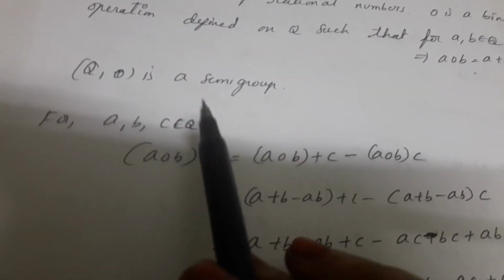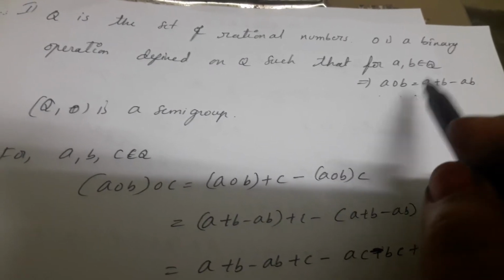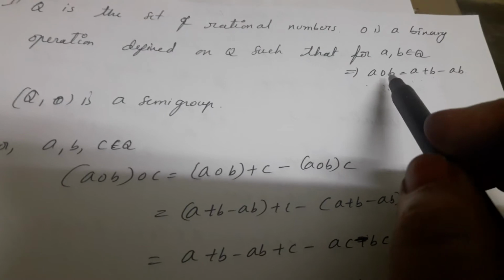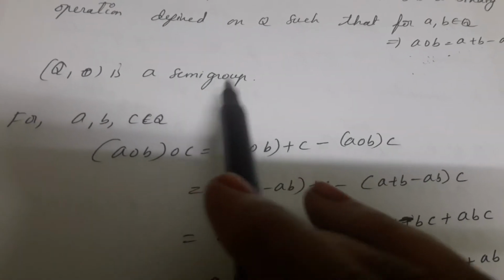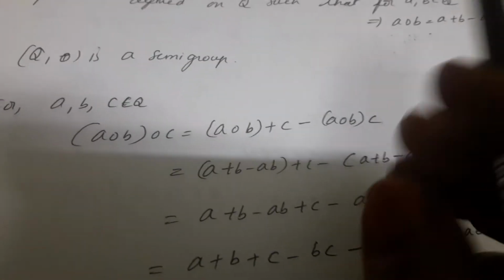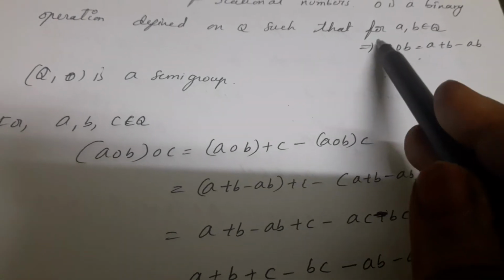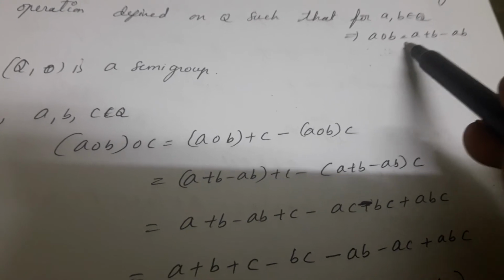For this, consider first how to prove A circle B. Here circle is a binary operation, that means the closure property is satisfied in Q under circle. Next, you have to prove that it is a semi-group. What is the semi-group definition? First, you have to prove the closure law. Second is the associative property. Already proved here, since it is a binary operation, the closure property holds.